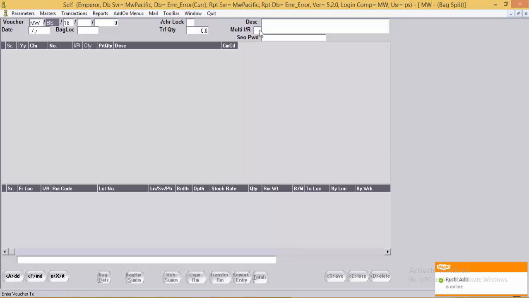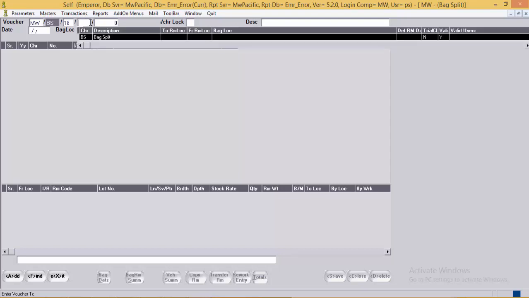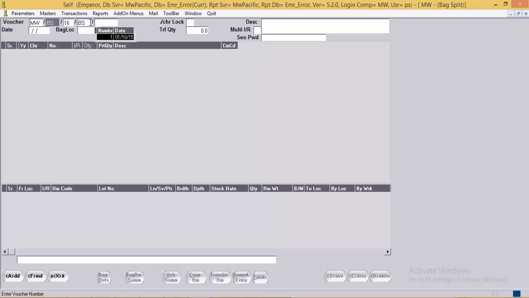The bag split entry provides either multiple issues and a single receipt, or a single issue and multiple receipts. Now we will take an example over here. We'll add a voucher. For doing a bag split entry, the user may take a new bag or may use an existing bag itself. Here in this example, I will take a new bag.